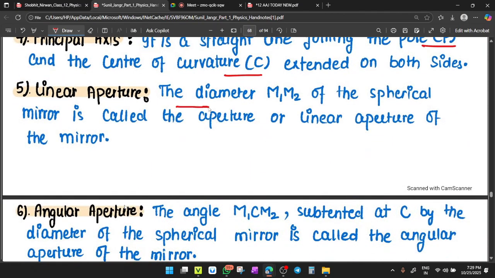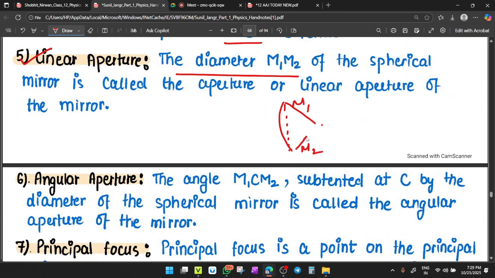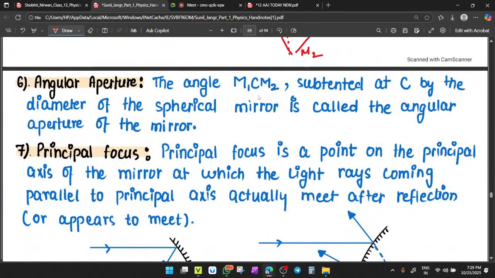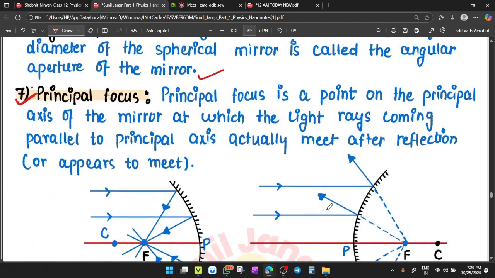Linear aperture is the effective diameter M1M2 of the mirror. Clear? This is called linear aperture. Angular aperture is the angle made by the aperture at the center: the angle M1CM2 subtended at C by the diameter of the spherical mirror is called angular aperture. Now the definition of principal focus. Yes, this is important. Now tell me the definition of principal focus. What did we read yesterday? Define principal focus, beta.